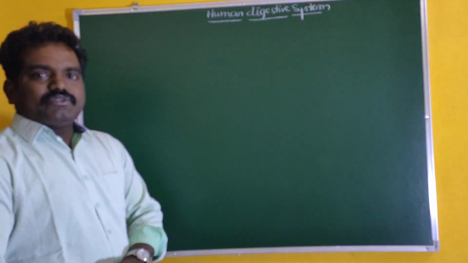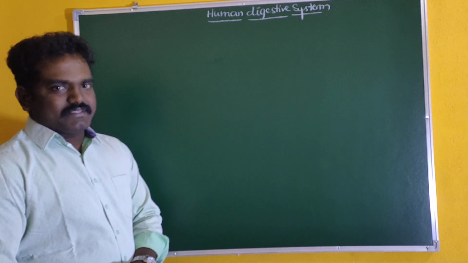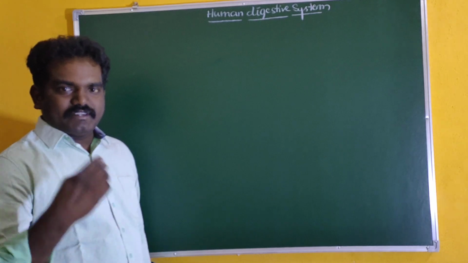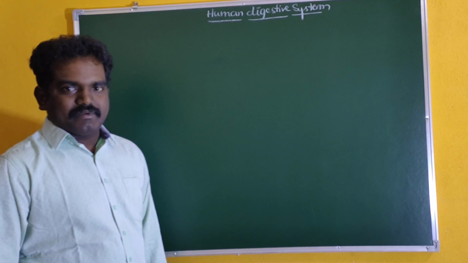Today we are going to learn about the human digestive system. What are the topics we are going to cover for all kinds of competitive examinations?